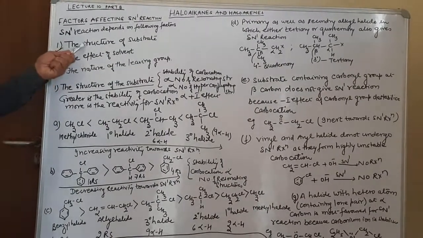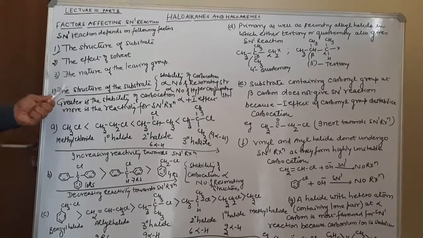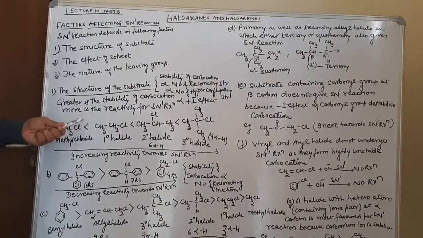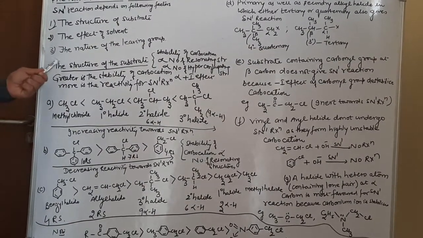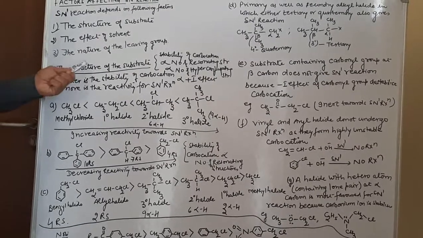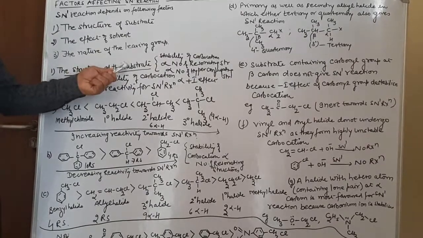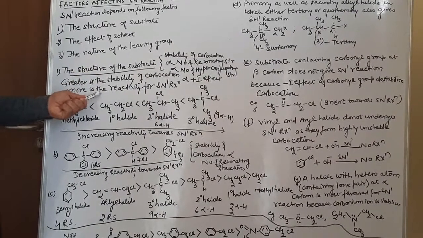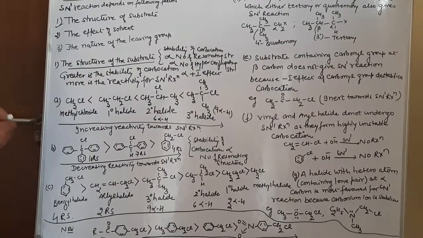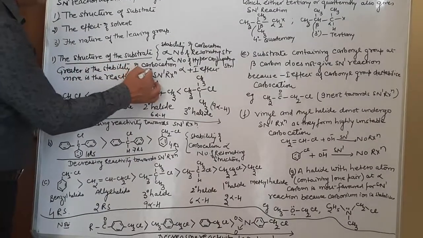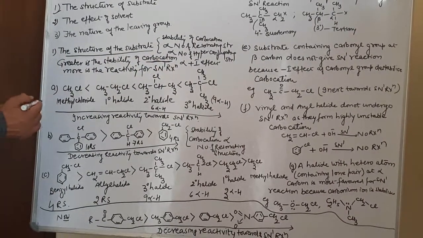On the basis of the structure of the substrate, we will be able to establish what structures favor the SN1 reaction and what structures do not favor the SN1 reaction. Remember, when we decide the SN1 reaction on the structure of the substrate, the reaction intermediate is a carbocation. So it will depend upon the stability of the carbocation.